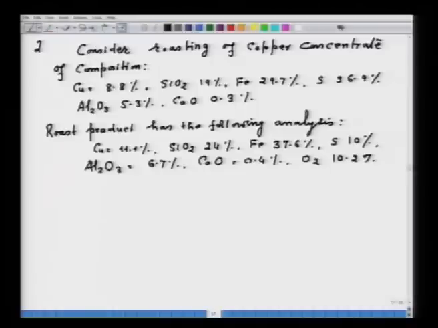Now, mind you, in the roast product analysis oxygen is also there, but always remember, as I said,